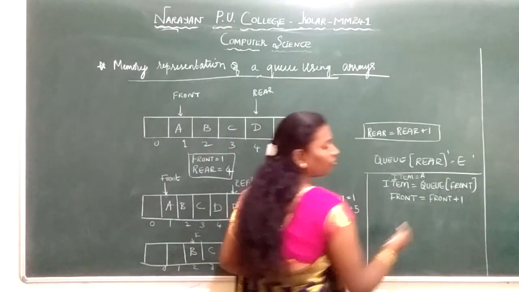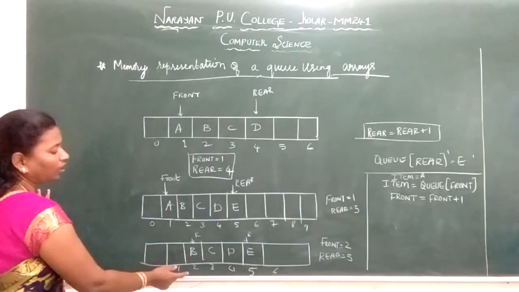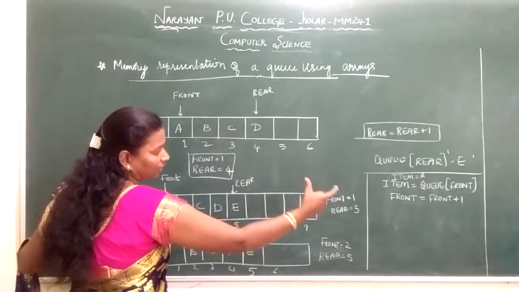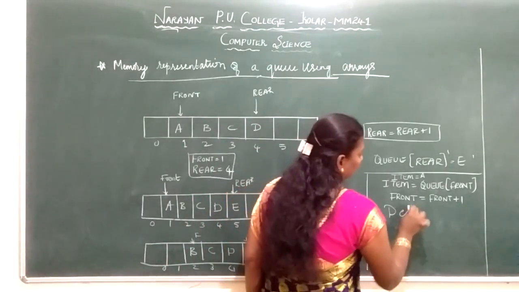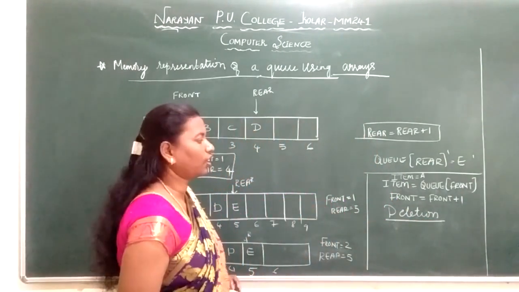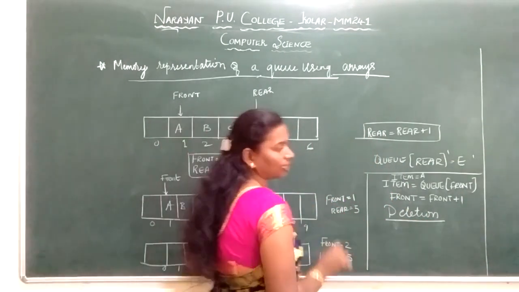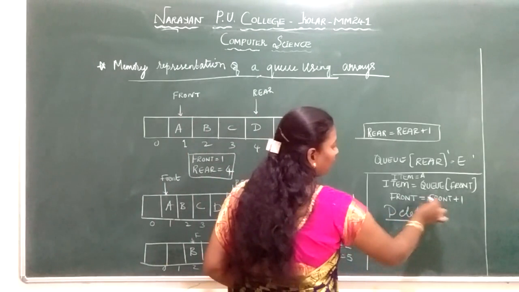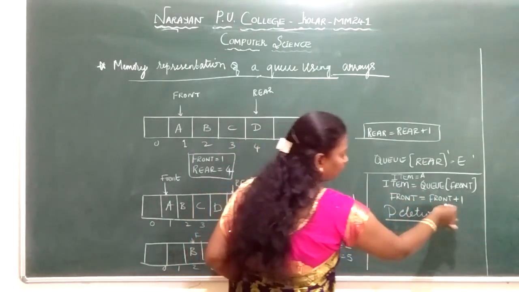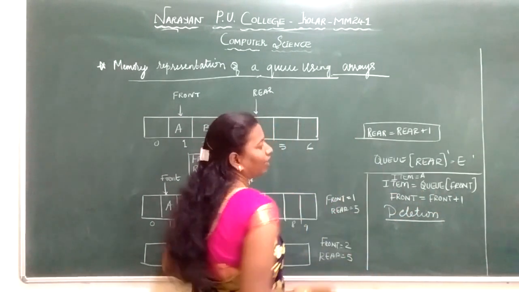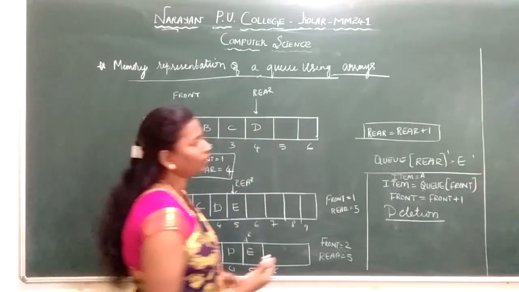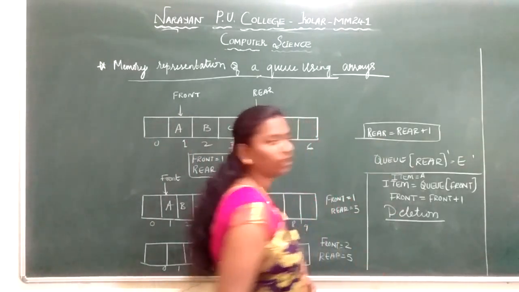Now front will become front plus 1. Rear goes on this way. Front is incremented when I am doing a deletion. Okay, this will be helpful in your NQ and DQ algorithm. This is the logic. So when I delete, I will tell the Q of front, I will give it to the item. Now front will become front plus 1. This is for deletion. When I give the element to Q of rear, that is for insertion. So here I am doing rear is equal to rear plus 1.